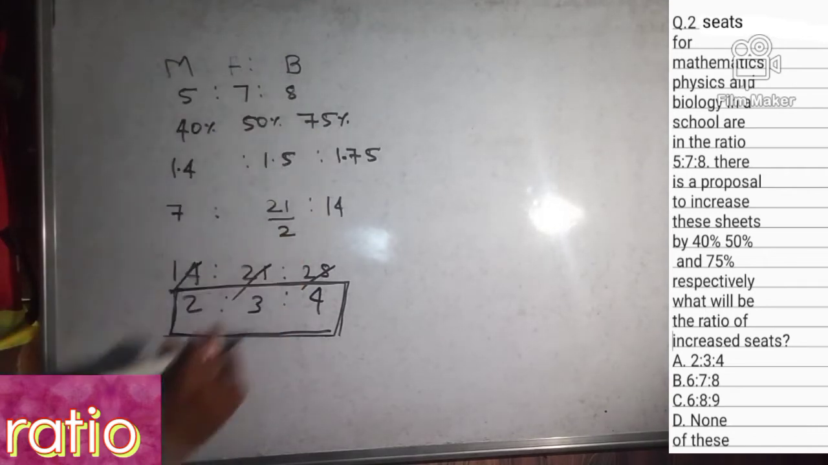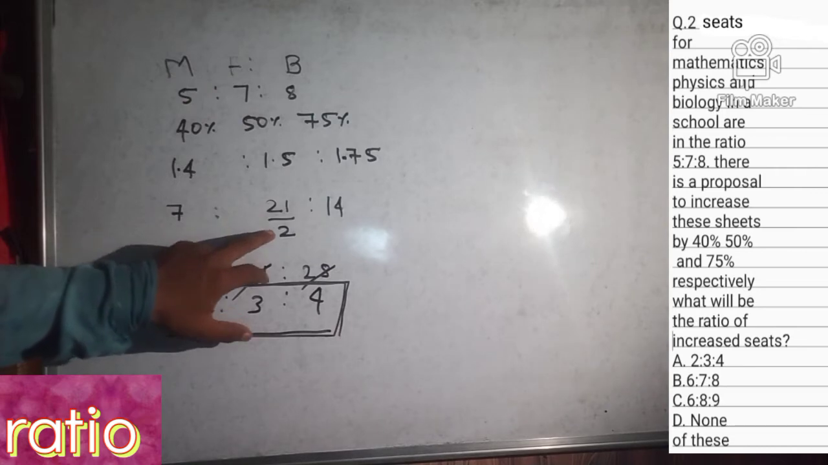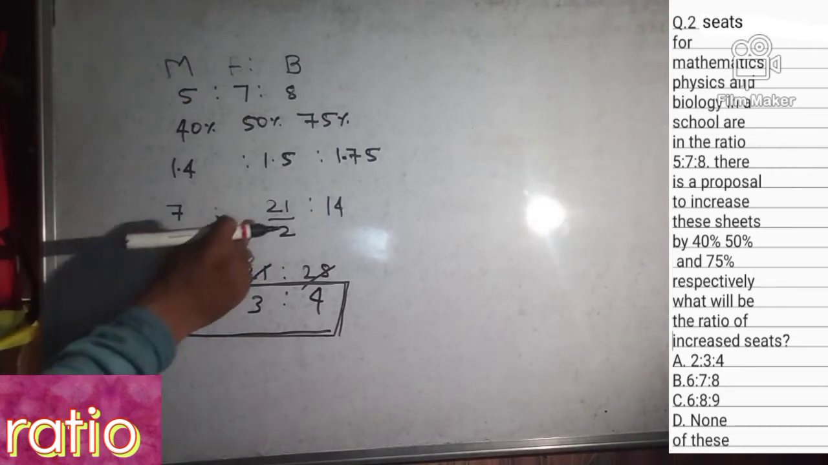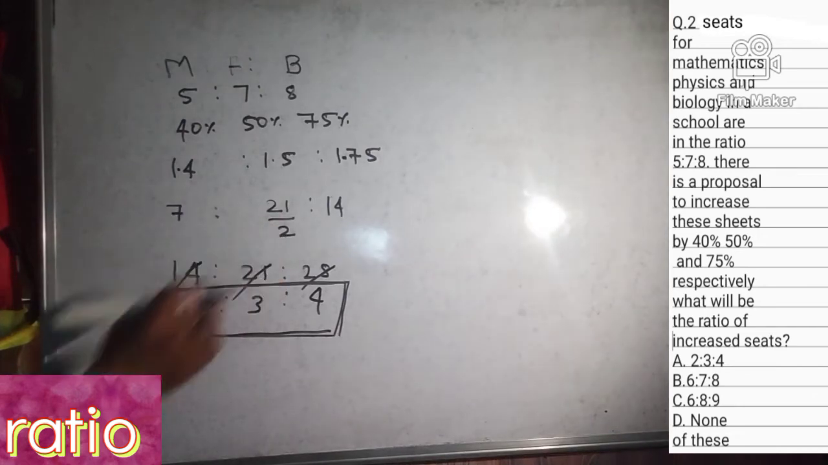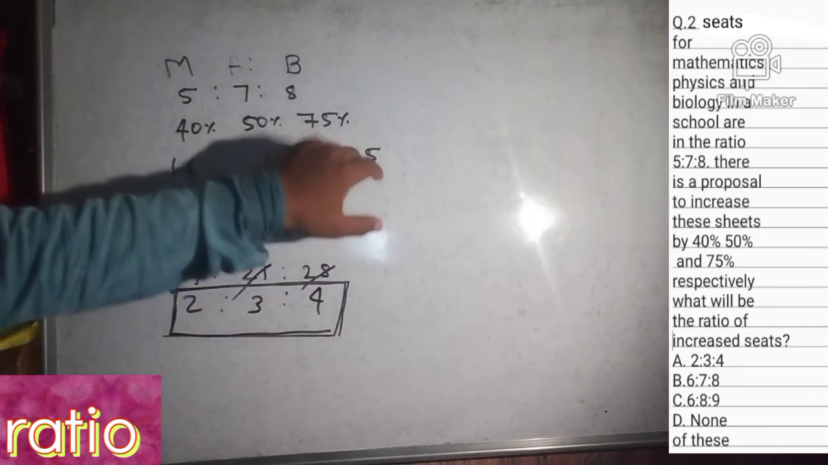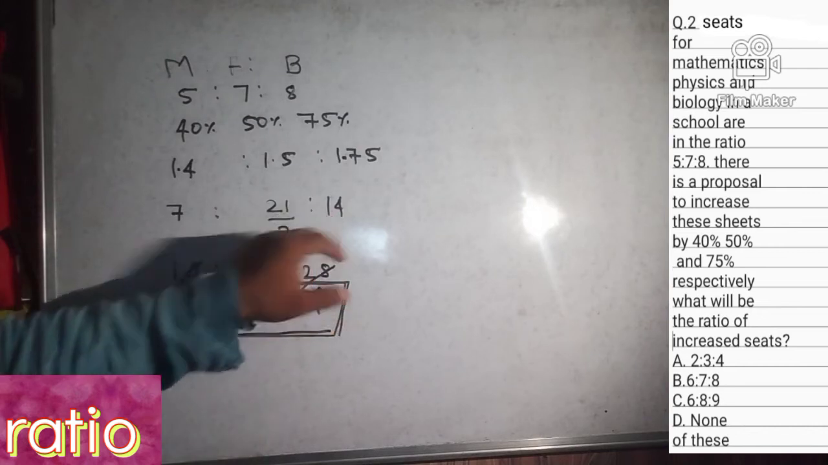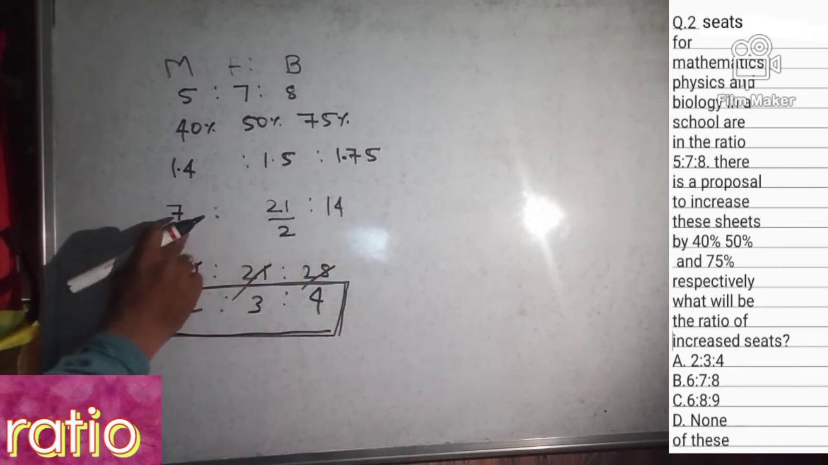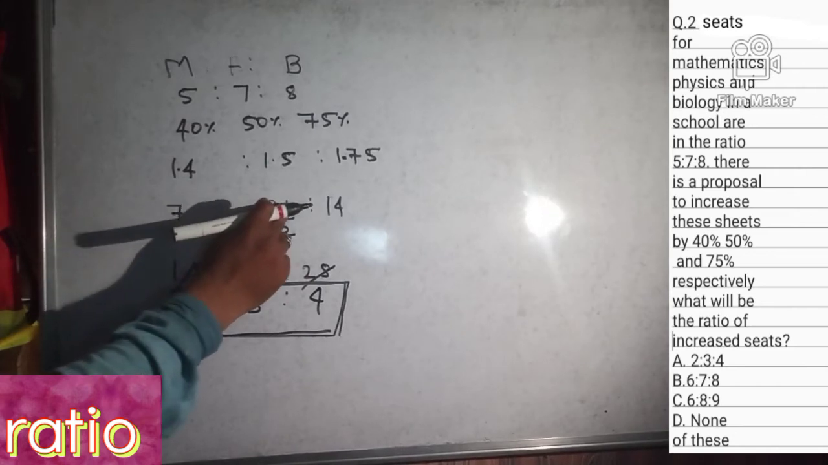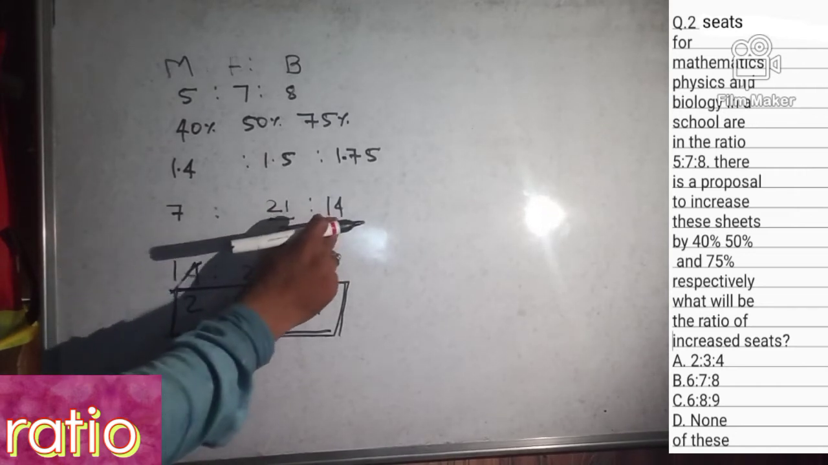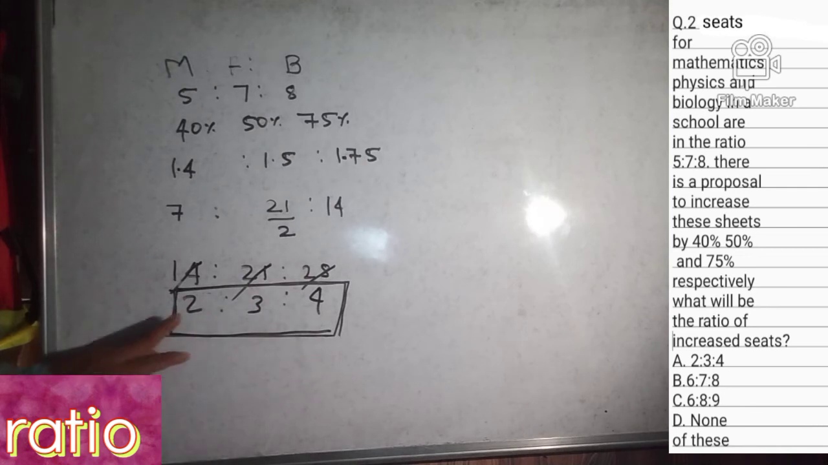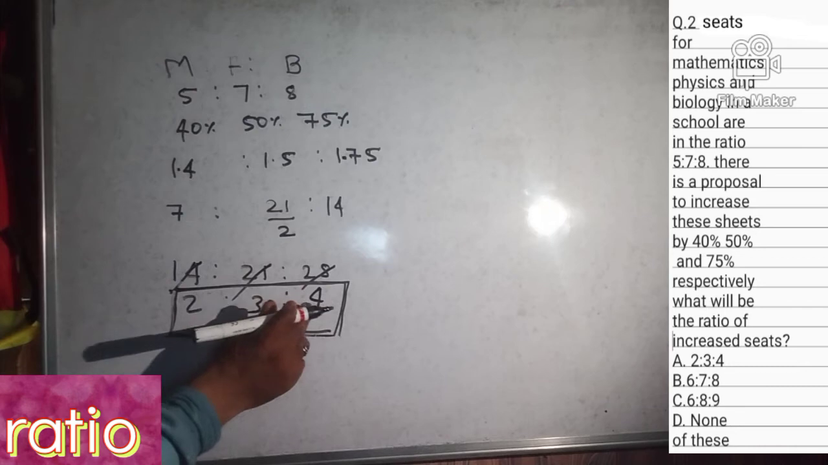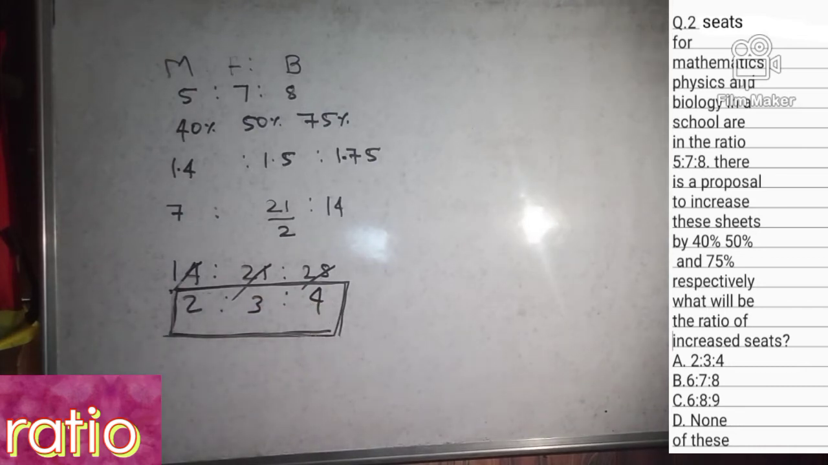15 sevens are 105. We can write that as 21/2 because 10.5 we can write as 21/2, and 1.75 into 8 it will be 14, right? So 2 into 7 it will be 14 and 21 is here, and 2 into 14 will be 28. After calculating we found ratio 2, ratio 3, ratio 4. So option number A is the correct answer.